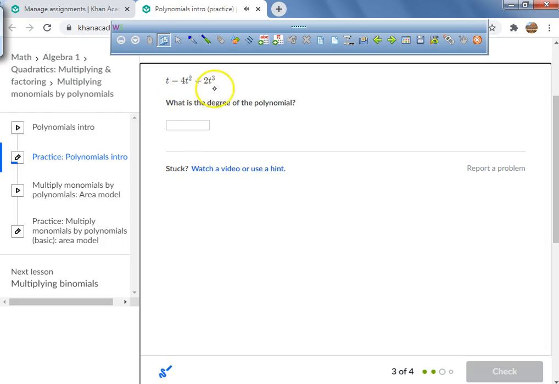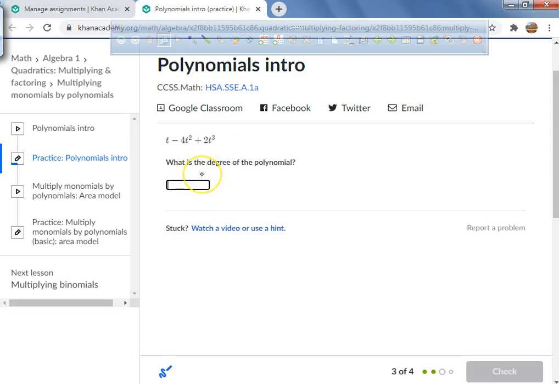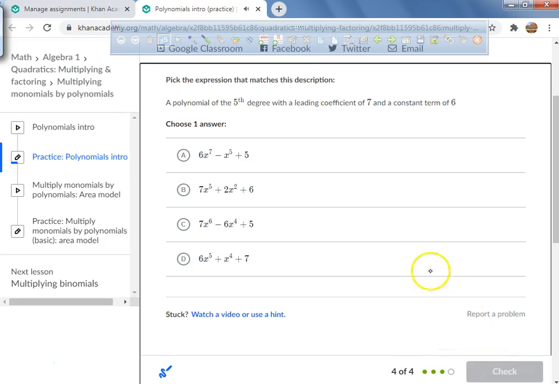What would you say is the degree of this particular polynomial? 3, because 3 is the highest power of any of those terms. A polynomial with the fifth degree. So we have a degree of 5. What's the leading coefficient? 7. And what's the constant? We've got to find a constant of 6.